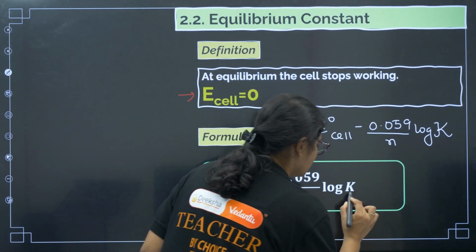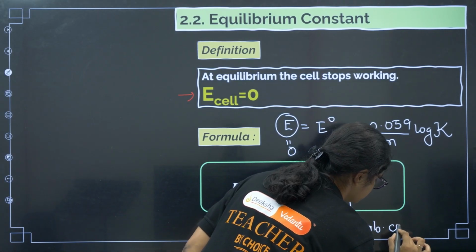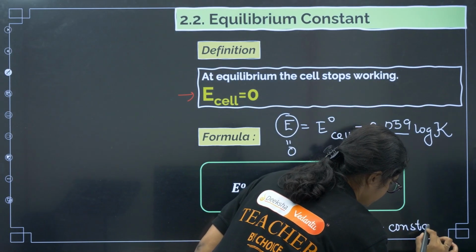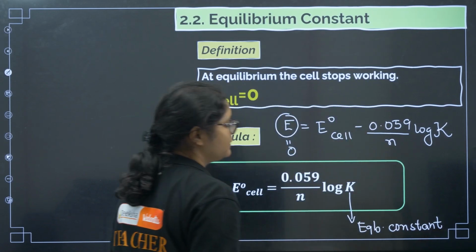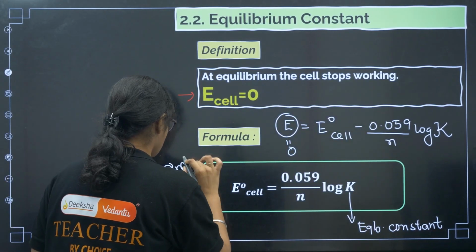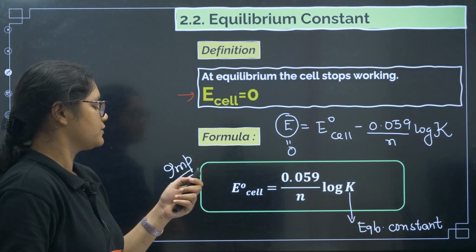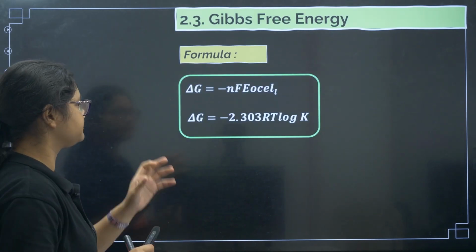Now what is K here? You should remember K is the equilibrium constant. So this is a very important formula. Many a times questions have been asked from here. Now let us see the next formula for today.